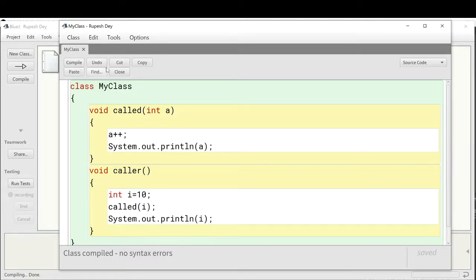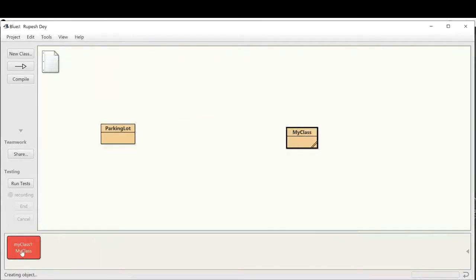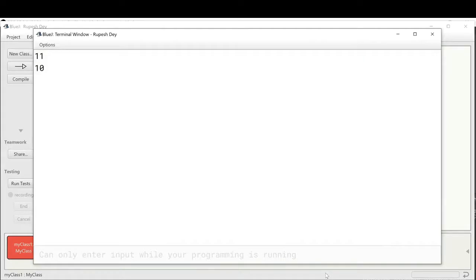Let's see. This is my object, right click on it. We will get two methods. Which one to be called? Caller. So for the call of the caller method, the called method gets executed. See, first output is 11, next output is 10. So this 11 gets displayed for the execution of the println statement of the called method. And this 10 gets displayed for the execution of the println function of the caller method.